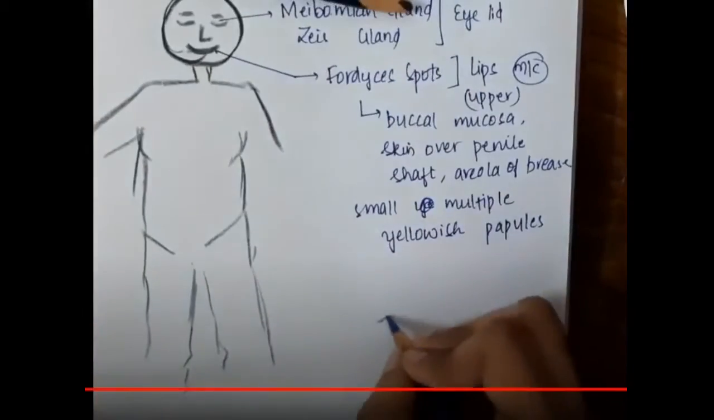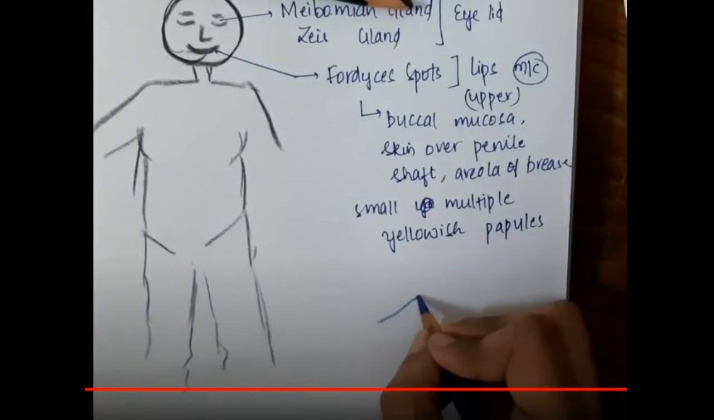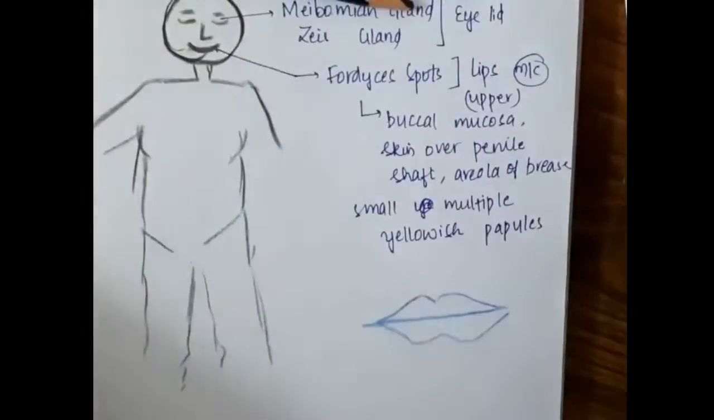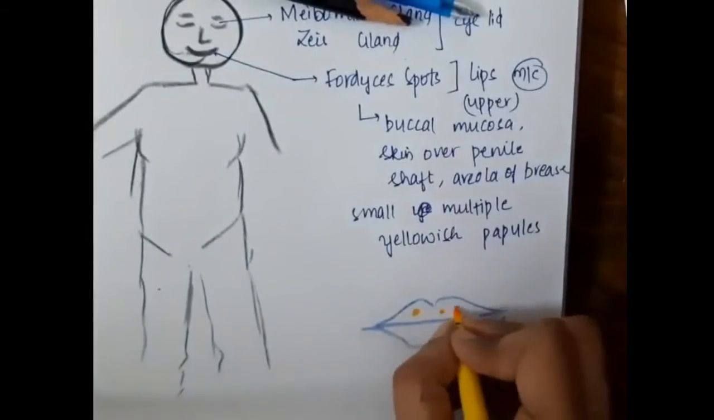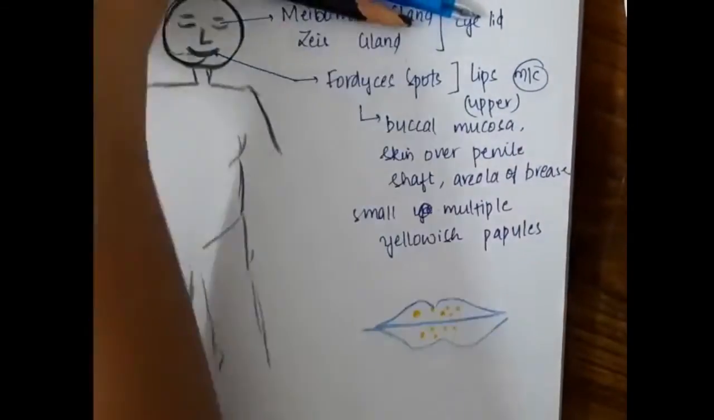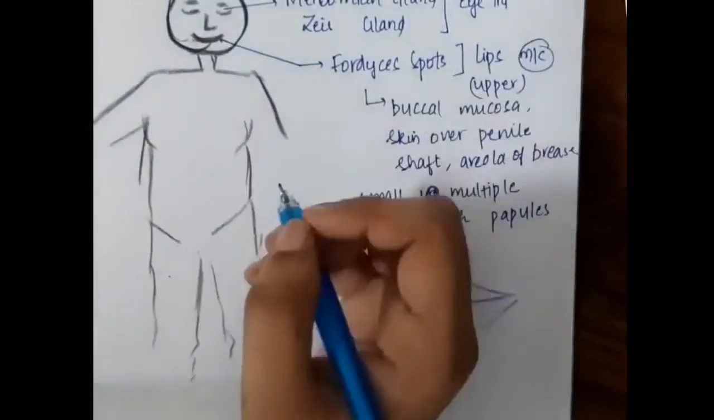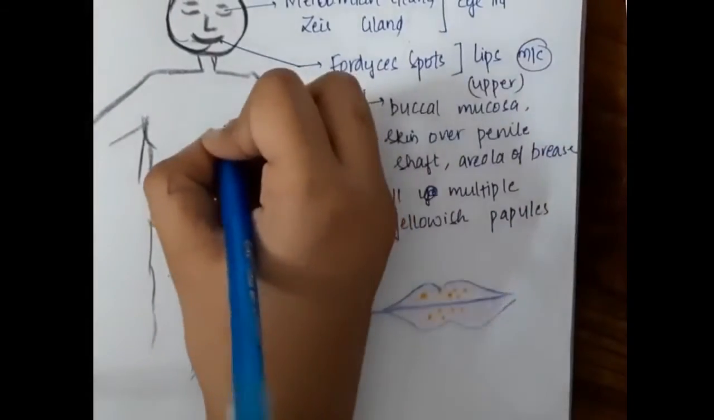Do not confuse it with Fox-Fordyce disease, because Fox-Fordyce disease is itchy papules in the axilla which occur due to blockade of apocrine sweat glands. Whereas Fordyce spots are modified sebaceous glands. You should not get confused between these two. On the lips, we will see small multiple yellowish papules, which are called Fordyce spots. Then the next important modified sebaceous gland, or ectopic sebaceous gland, is Montgomery tubercles.